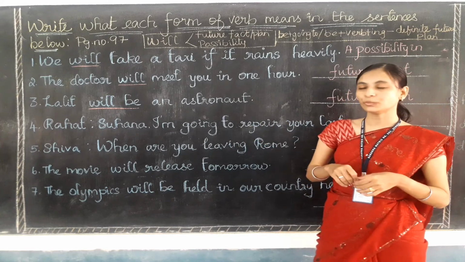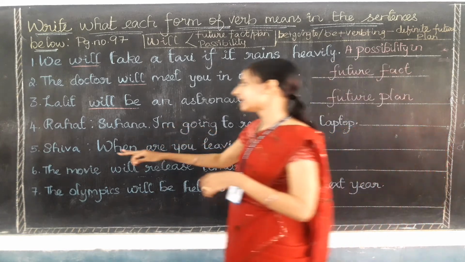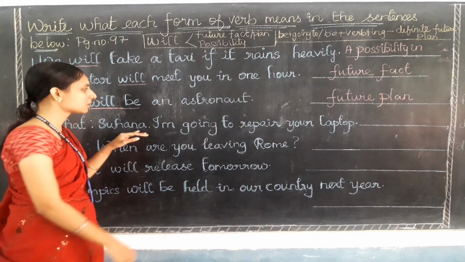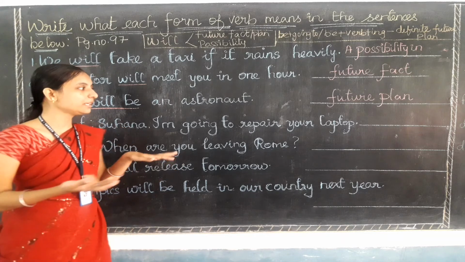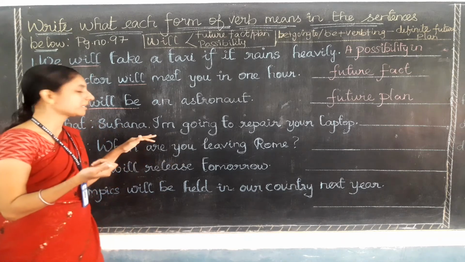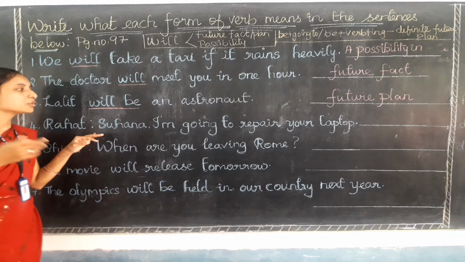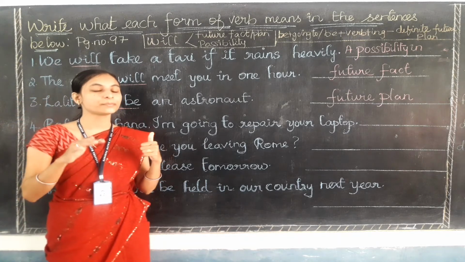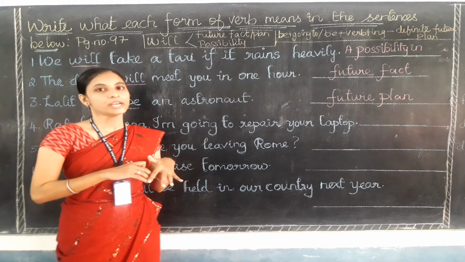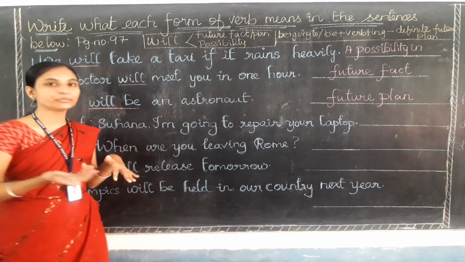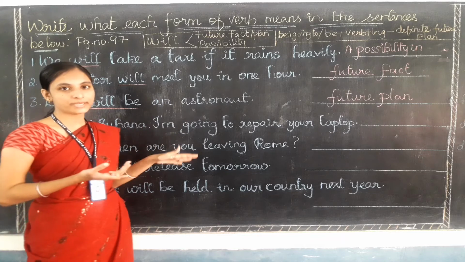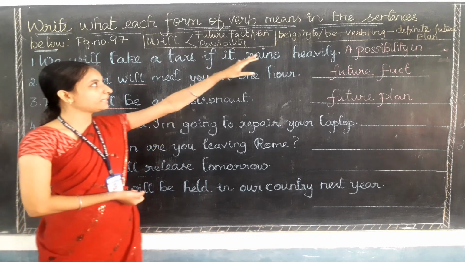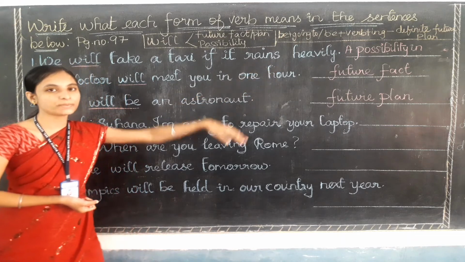Let's move to the fourth one. Rahat is telling Suhana, I am going to repair your laptop. Suhana, I am going to repair your laptop. So what is Rahat saying to Suhana? Suhana, I am going to repair your laptop. Okay, he says I am going to repair the laptop. So can you find the future verb here? I can't find any will, so it may be plus going to or be plus verb plus ing.